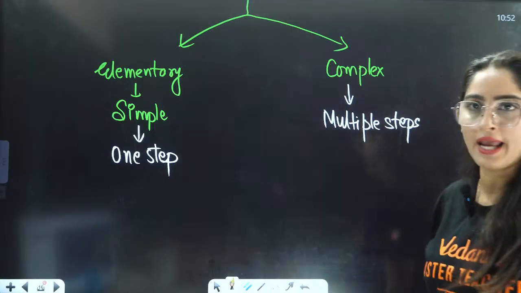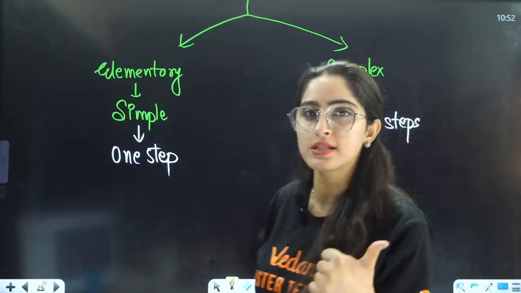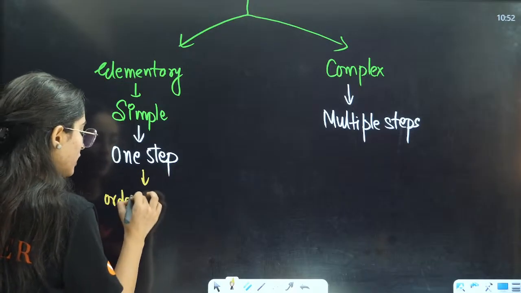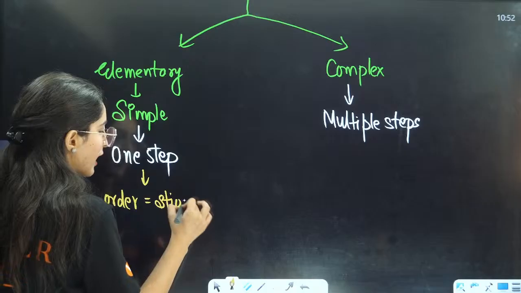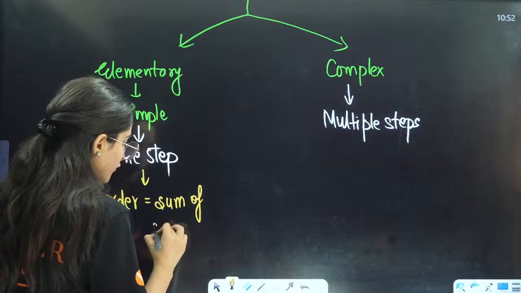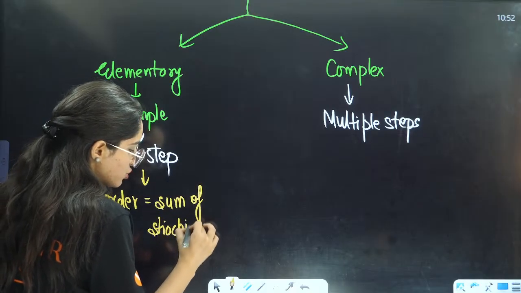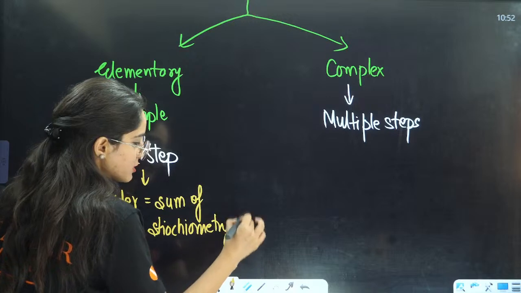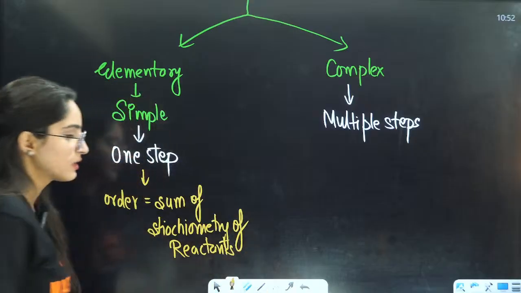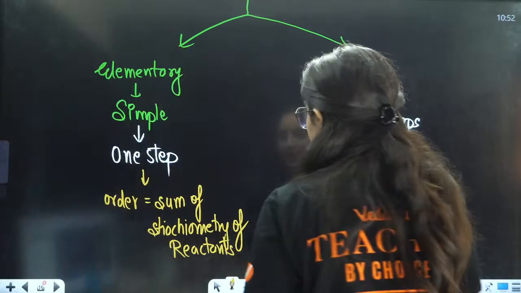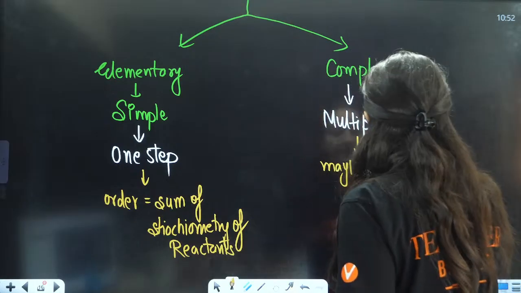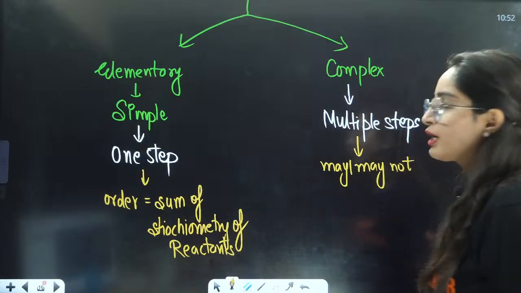Now see, if you have only a one-step reaction, in that case the order is equal to the sum of the stoichiometry of reactants. If it is a multiple-step reaction, then it may or may not be. We can't say. It is not definite.